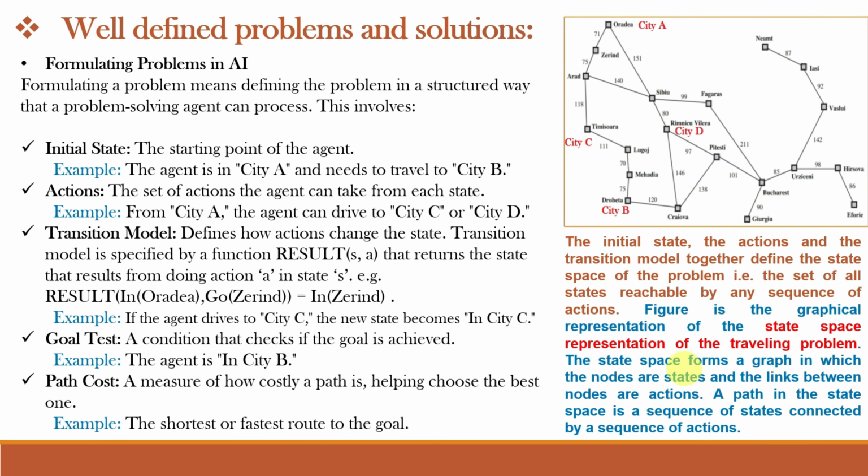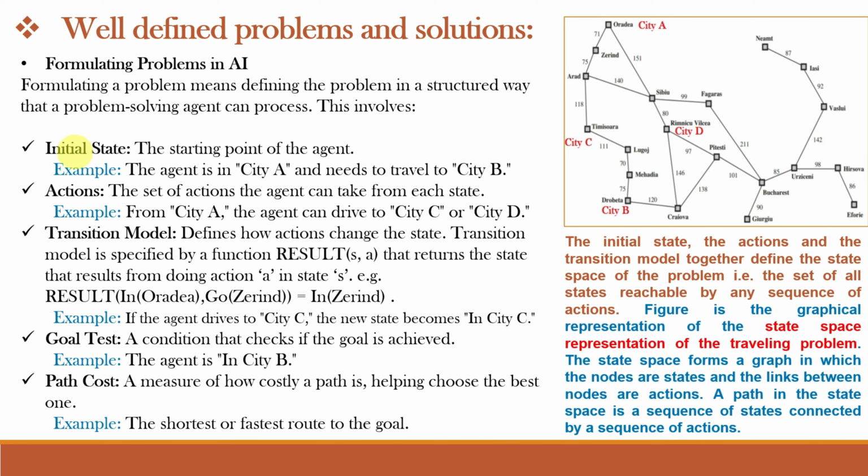The state space forms a graph in which the nodes are states. These nodes are different states, and the links between the nodes are called actions. And a complete path in the state space is a sequence of states connected by a sequence of actions. Now, after understanding the state space representation, let us understand the steps of problem formulation.